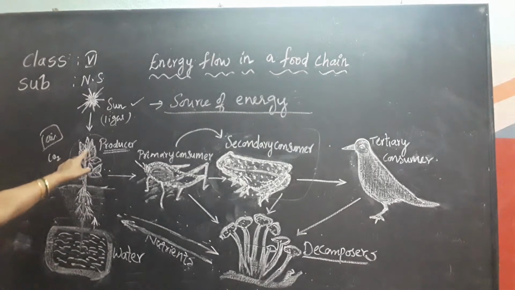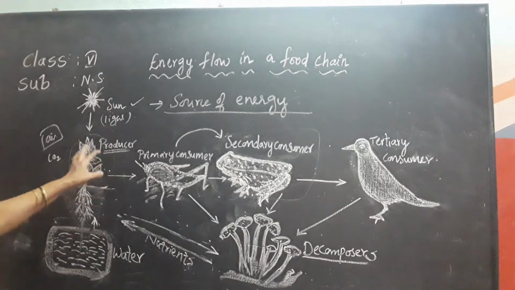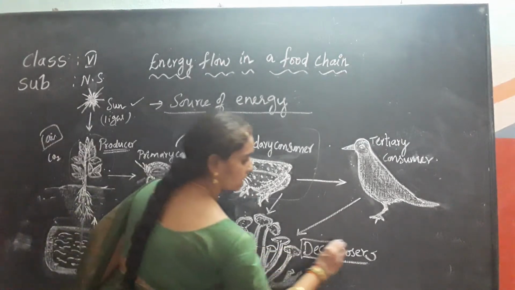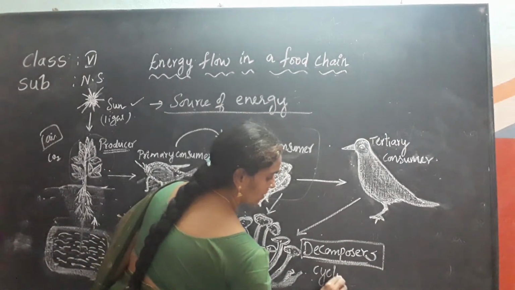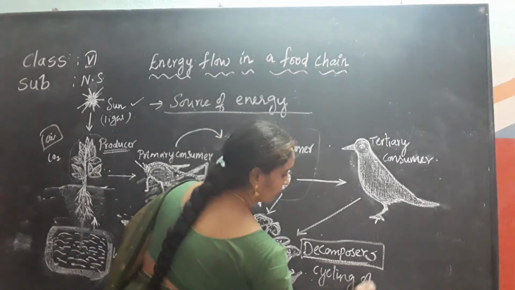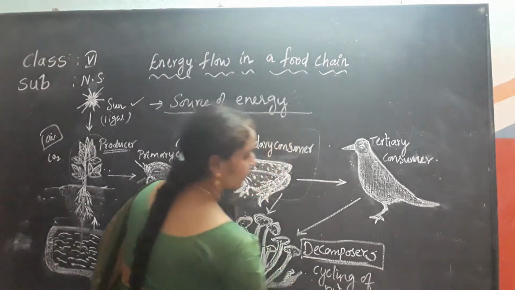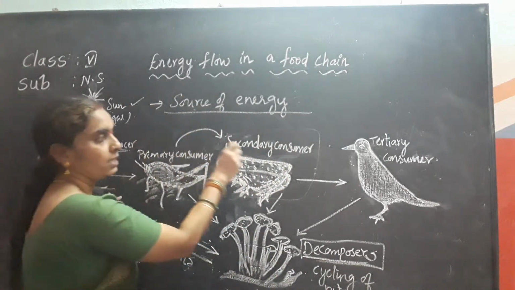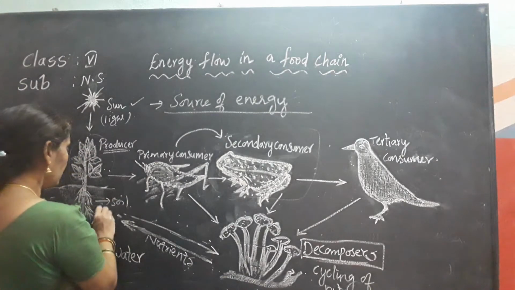So plants use these nutrients in photosynthesis, and thus decomposers help in the cycling of nutrients, or materials, between the producers, consumers and soil.